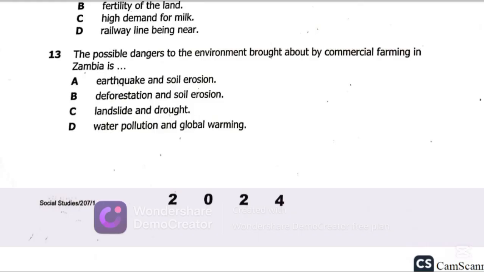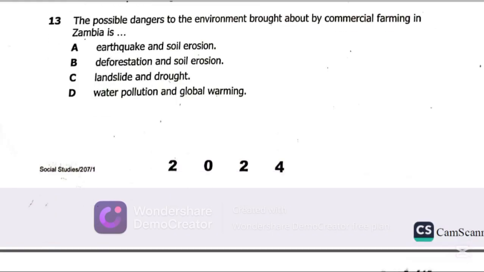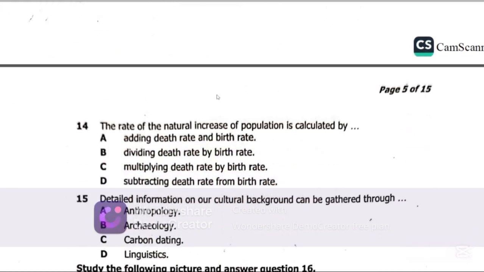Let's get to question 13. Now question 13 says, the possible dangers to the environment brought by commercial farming in Zambia is, so the best possible answer on question 13 is B, deforestation and soil erosion. Let's get to question 14.